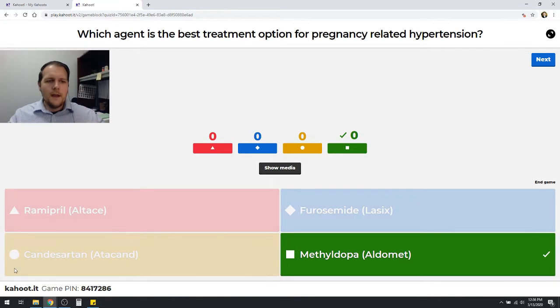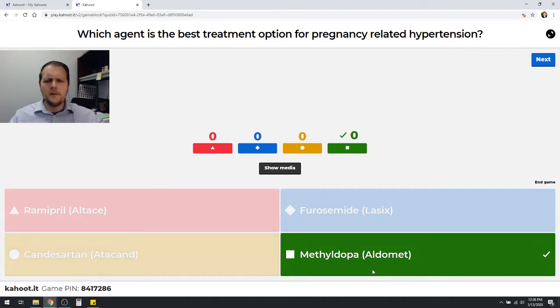On the other hand, though, we have an ACE inhibitor in ramipril, and then we have candesartan, which is an ARB, both of which we know to be pretty teratogenic. We need the activity of angiotensin to occur, especially in developing fetuses, depending on the receptor types you're looking at. And so this is why it's really important that we do not give these to pregnant patients. And if they do become pregnant or want to become pregnant, consider switching them to something else.